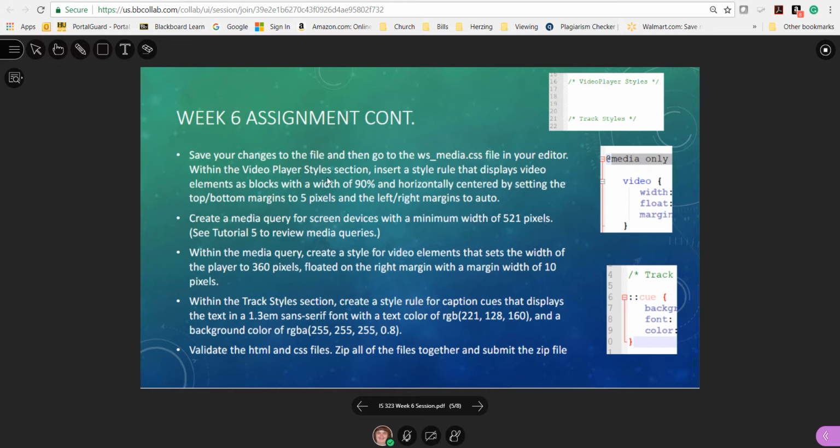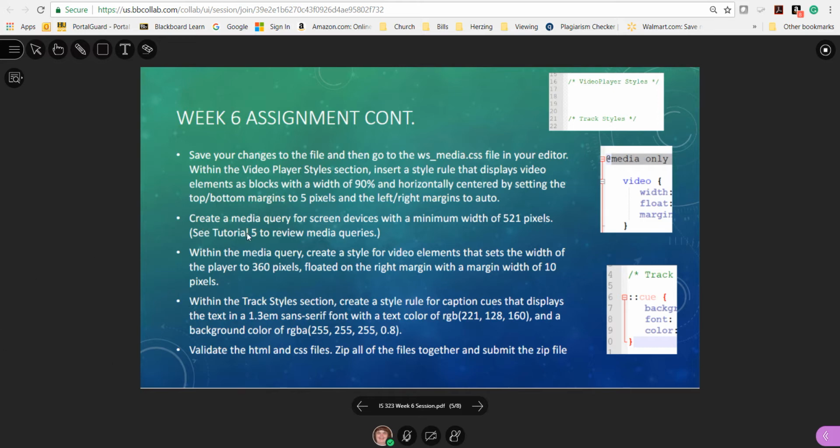Within the video player styles section, insert a style rule that displays video elements as blocks. So it says in the video player section. So here's this section.